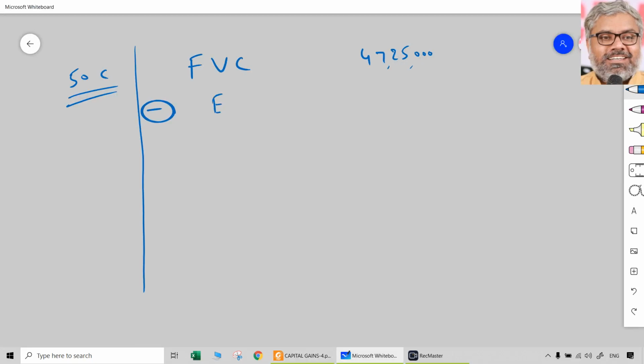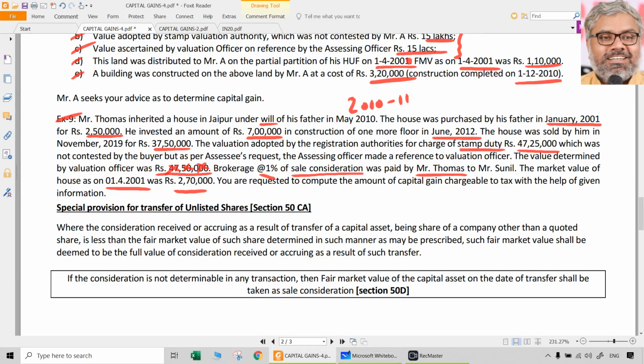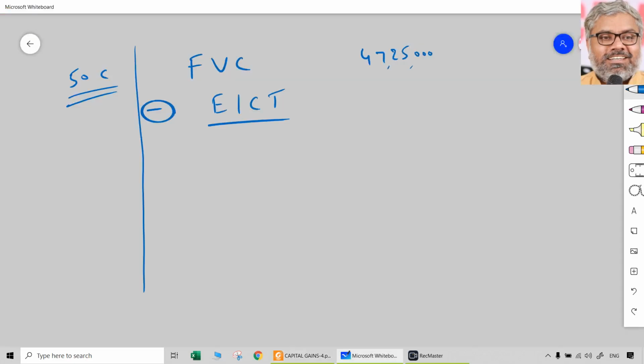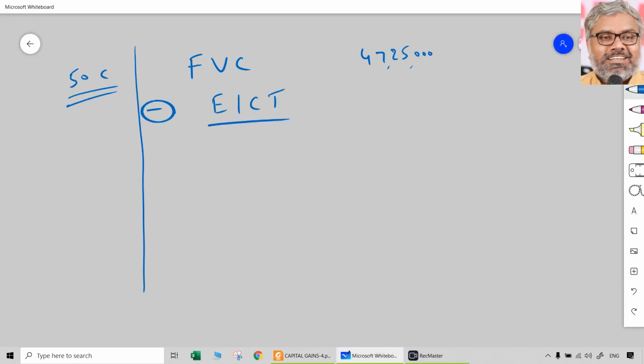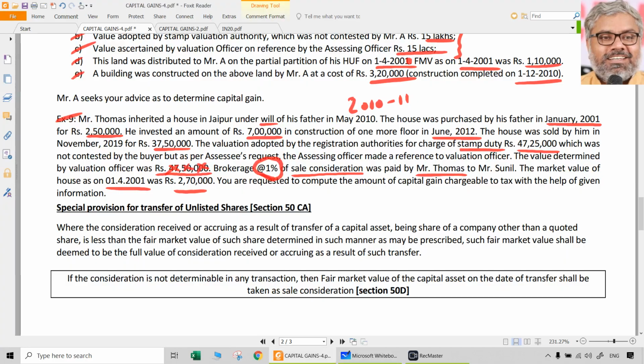Deduct expenses in connection with transfer. This is where most of the time people make mistakes, because 1% is there, blindly they calculate 1% of 47 lakhs 25,000. No, that is wrong. You have to read the question carefully. Brokerage of 1% of what? Sale consideration. 47 lakhs 25,000 is not sale consideration. That is stamp duty valuation.